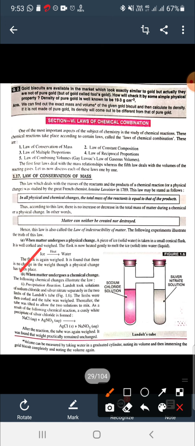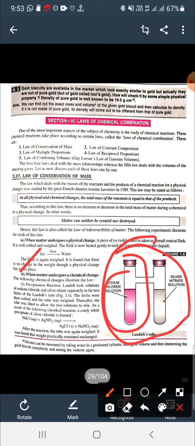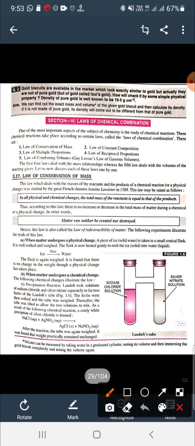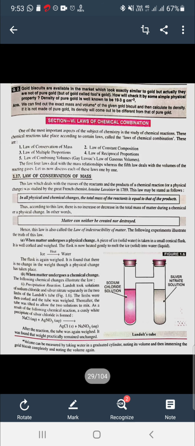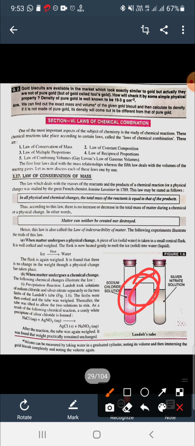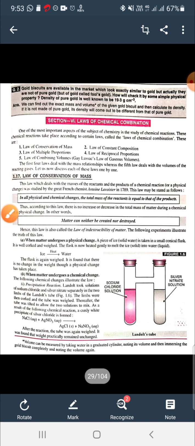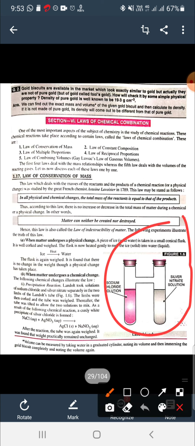The second one is the case of a chemical reaction. Two tubes are taken, in which one tube is filled with NaCl solution and the other is filled with silver nitrate solution. Before intermixing, we weigh this on the weighing machine, and let us suppose the weight is 500 gram.